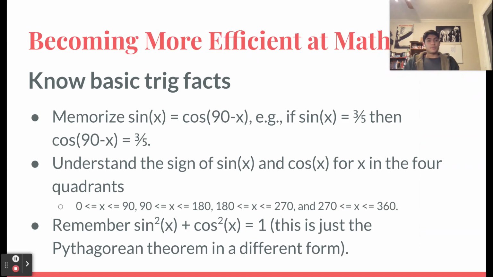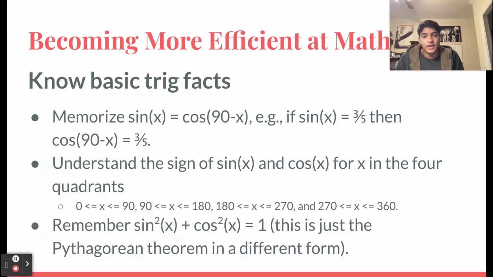Also, knowing some basic trigonometry facts can make things go a lot faster. If you memorize that sine of x is equal to cosine of 90 minus x, you'll be able to do some questions a lot quicker, and sometimes that will actually be the only way you can do a question. It's not even just a matter of going faster. It's just a matter of getting the question right in the first place.